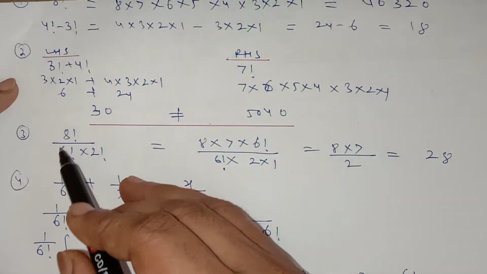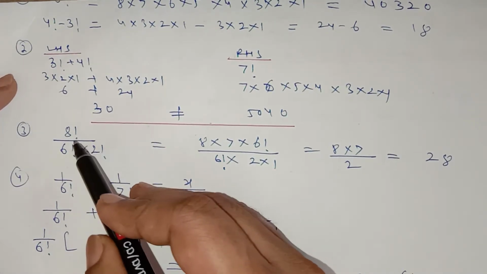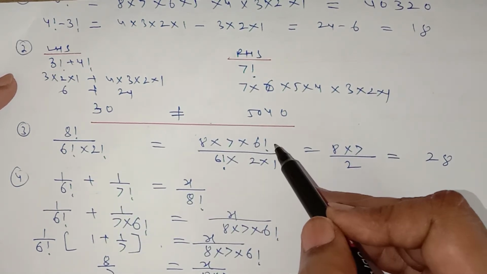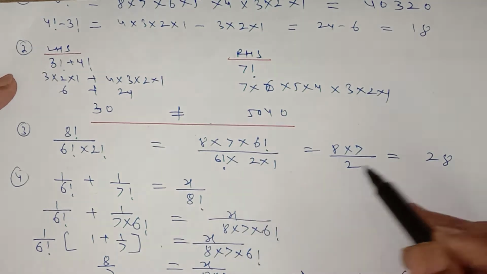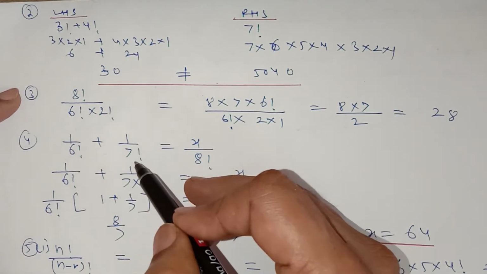Now in question number 3, you have to calculate factorial 8 upon factorial 6 into factorial 2. So for 8 factorial, you can write 8 into 7 into 6 factorial. Why have I written this? Because you can cancel factorial 6 with factorial 6. So it is 28.